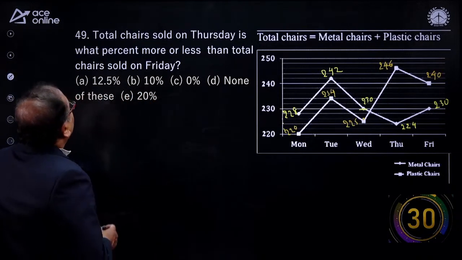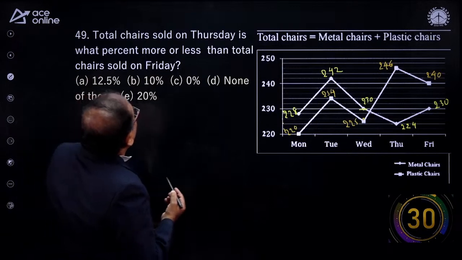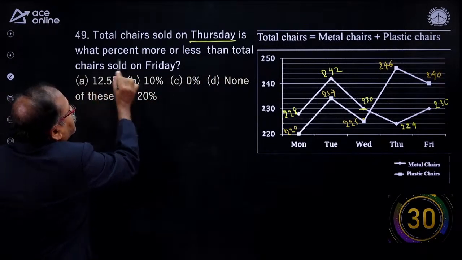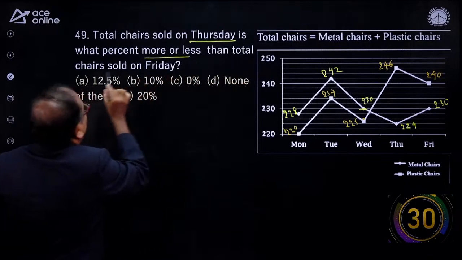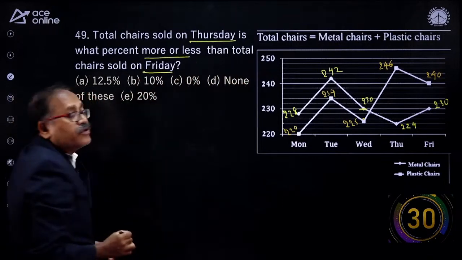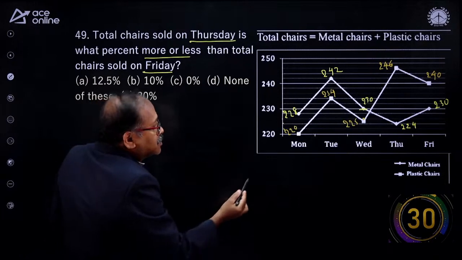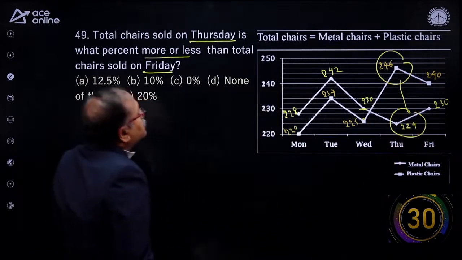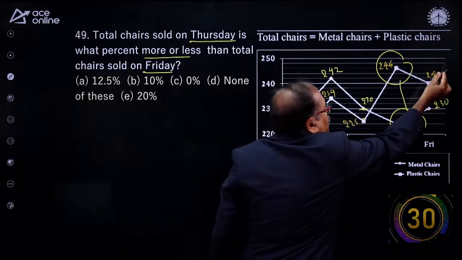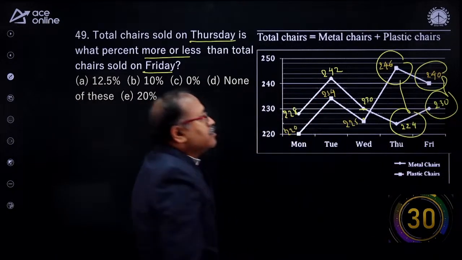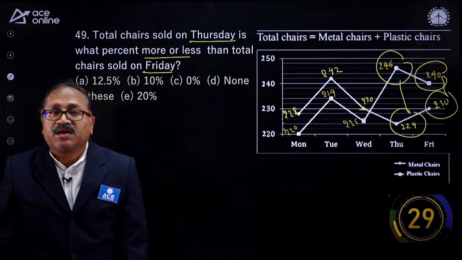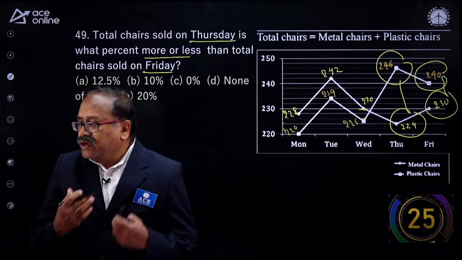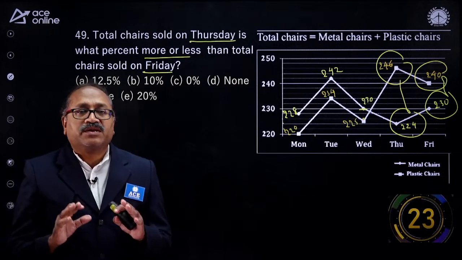Look at this one. The total shares sold on Thursday is what percentage more or less than the total shares sold on Friday? Yes, my friends, your 30 seconds starts now. Come on, answer the question. Learn it. 1 hour, we will practice it.